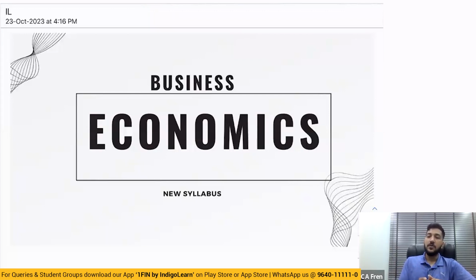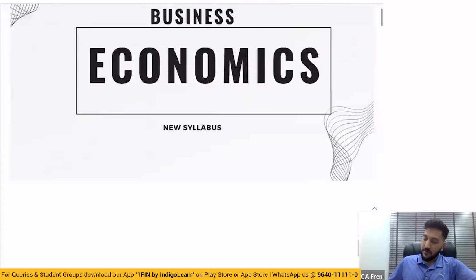So what I want to do is go back to CPT time. CPT was the previous foundation examination. When I was attempting my examination, we used to write CPT. So what was there in CPT with regard to economics, how did it change when the syllabus changed, and how has the syllabus changed again now? What exactly has happened to this topic? Let us deep dive and find out.